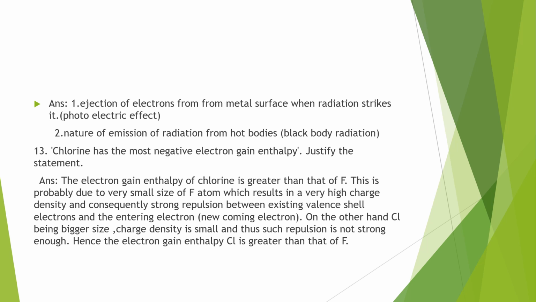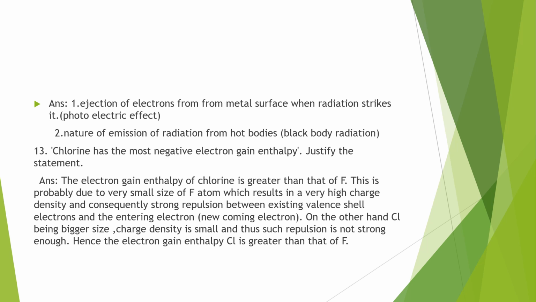Question number 13. Chlorine has the most negative electron gain enthalpy. Justify the statement. We are expecting a higher value for fluorine, but chlorine has the higher value of electron gain enthalpy. The reason is that even though fluorine is more electronegative, its size is smaller.